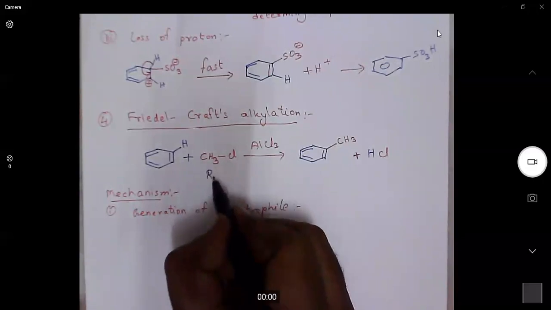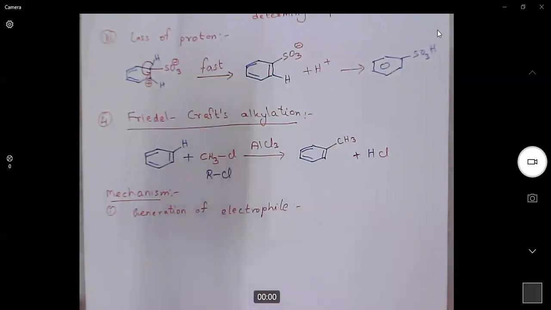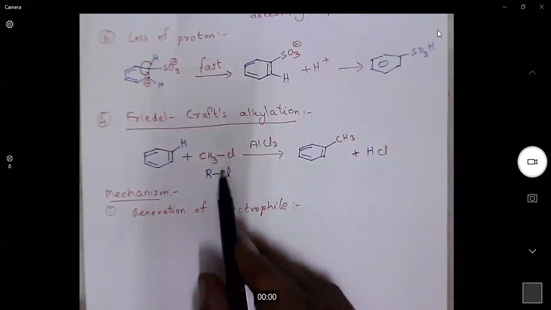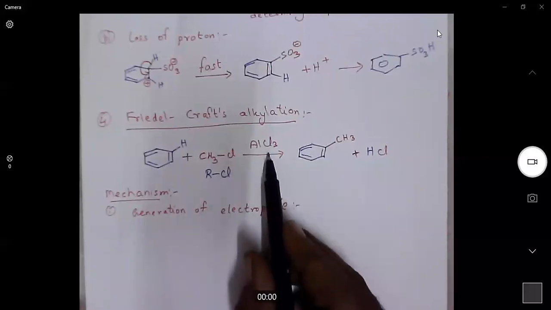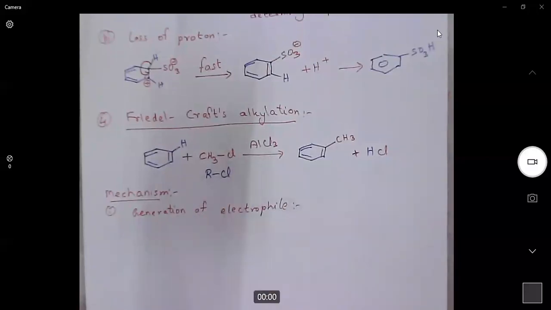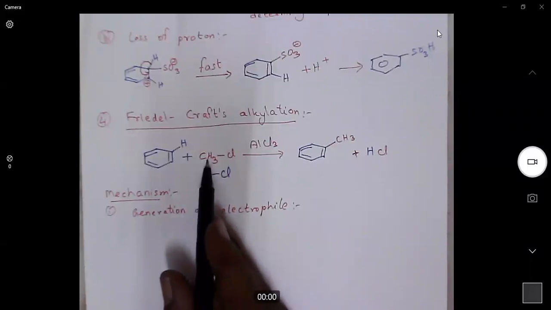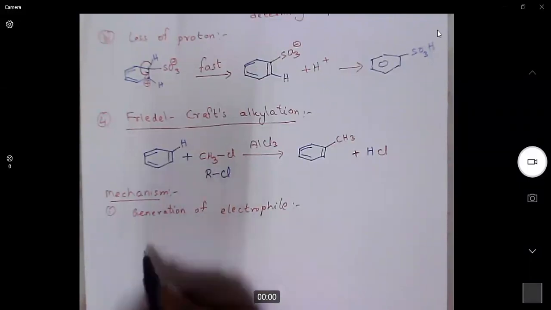So this we can represent as RCl. When alkyl halide reacts with AlCl3, it generates alkyl carbocation.